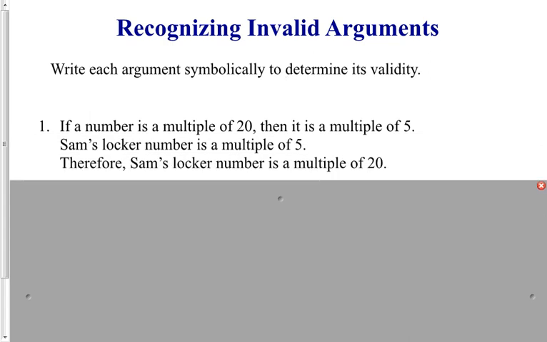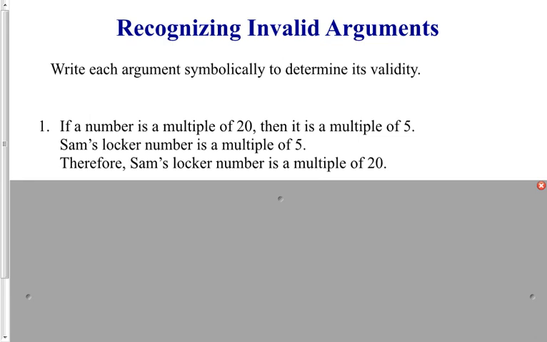If a number is a multiple of 20, then it is a multiple of 5. Sam's locker number is a multiple of 5. Therefore, Sam's locker number is a multiple of 20. Now be careful you don't fall into the very common trap of trying to calculate this mathematically.